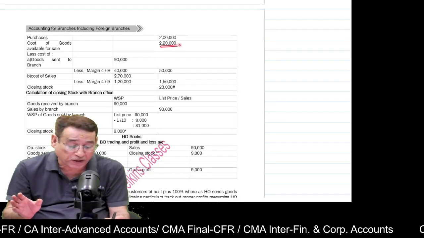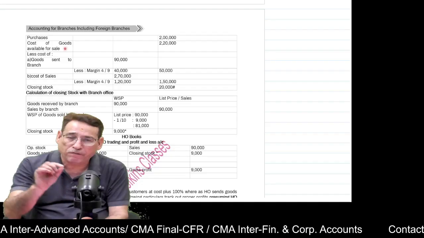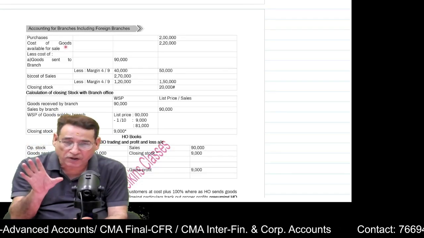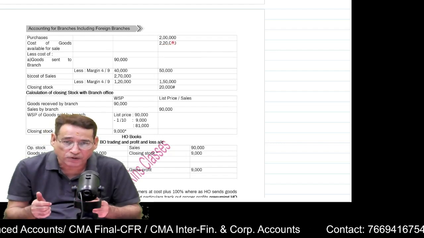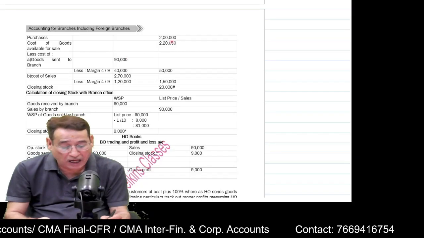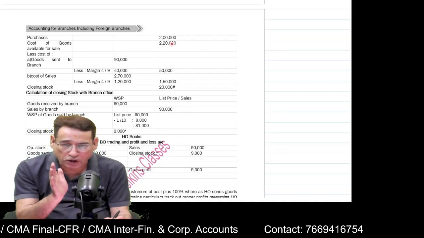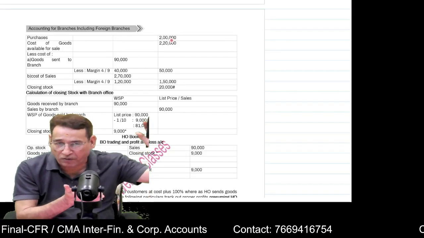Opening stock plus purchases. Obviously, these are at cost, because any item given under the column of head office will always be presumed at cost. That means this is the total cost of the goods which we have at our disposal. Importantly, now I will have to subtract out of 2,20,000 the cost price of the goods which we have sold out and which we have sent out.